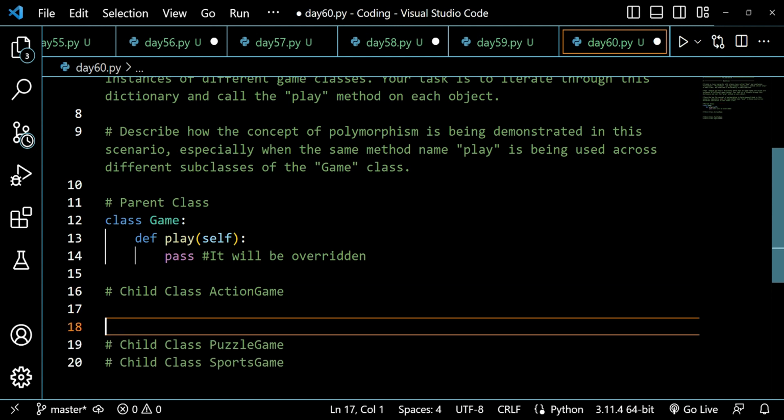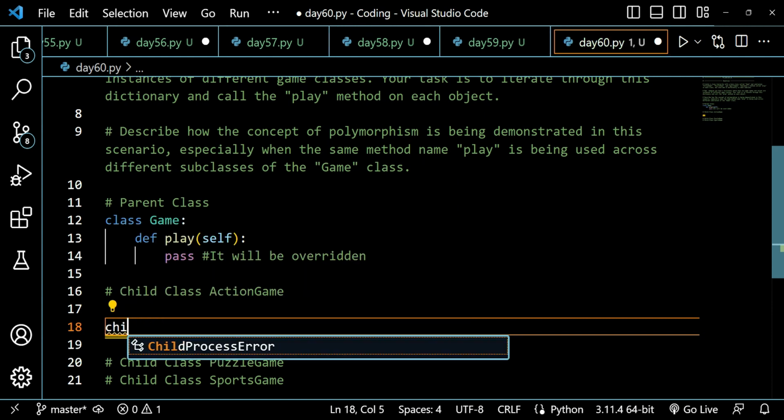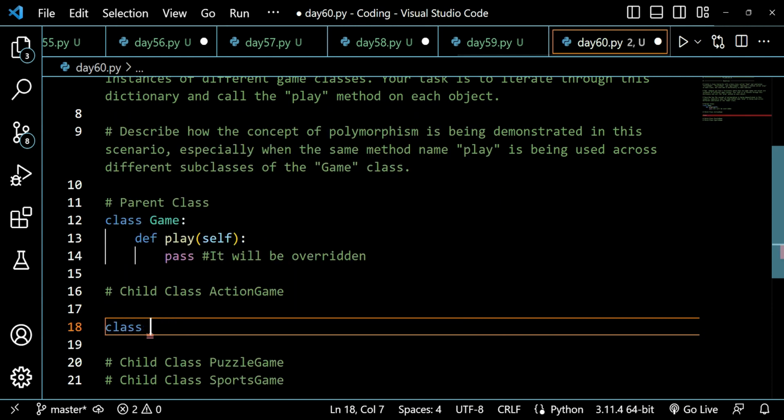And under this comment we can put: child class, and the name of the class is action game, and close it with parentheses since it's a child class, and inside those parentheses we will be putting the name of the parent class, that is game.